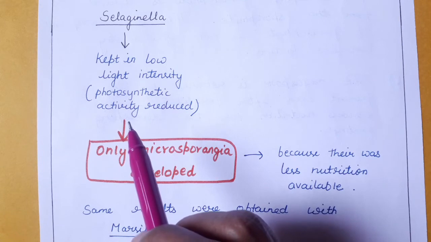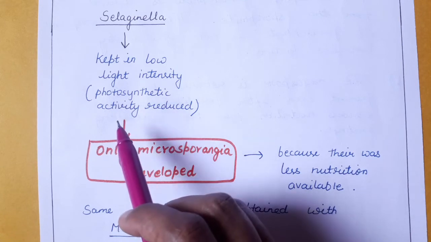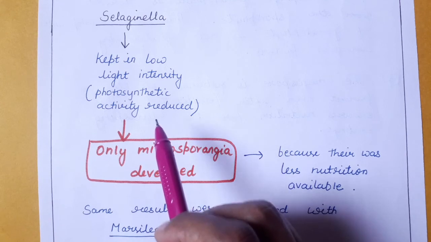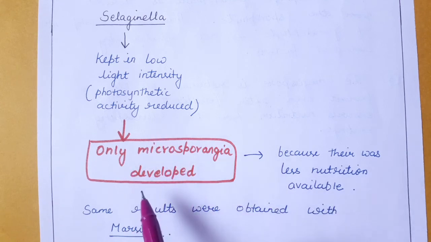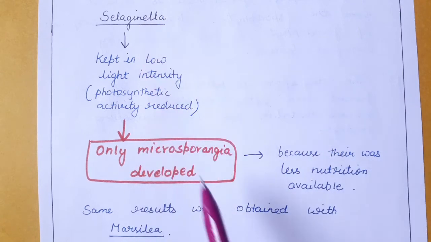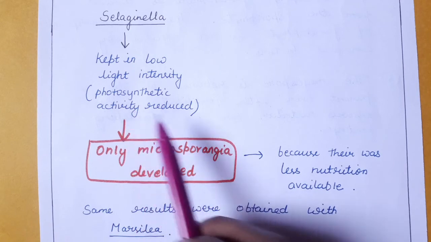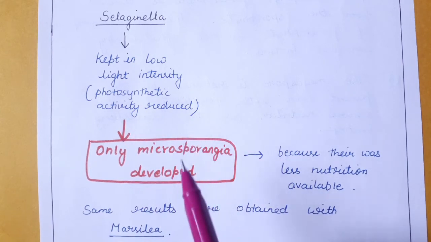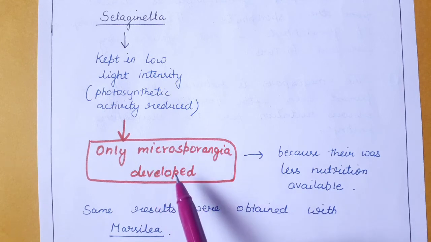Its photosynthetic activity gets reduced. So only microsporangia were developed. Only microspores were formed in the Selaginella, because the photosynthetic activity was reduced and there was less nutrition available.